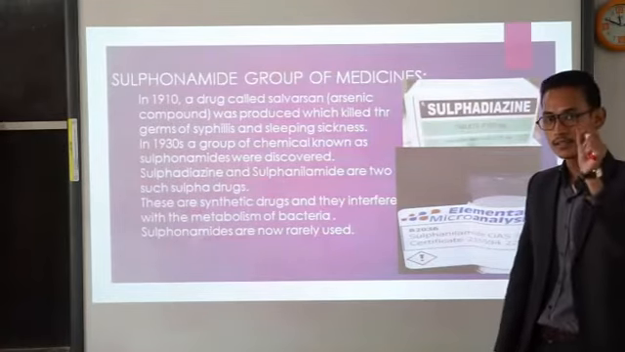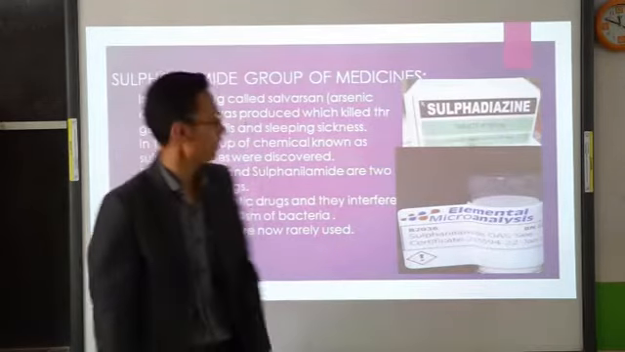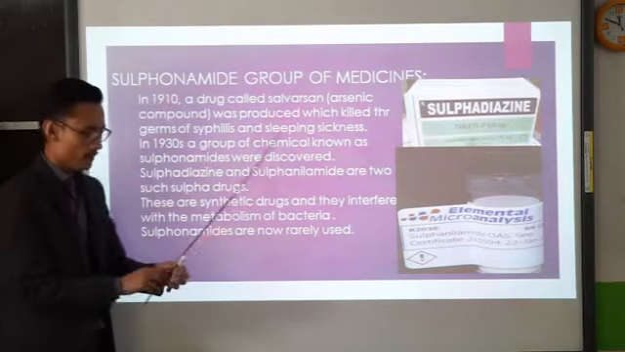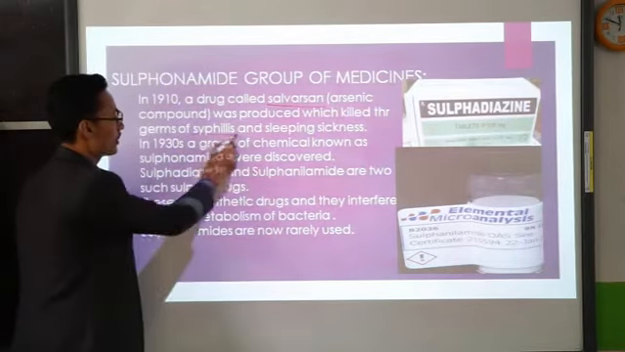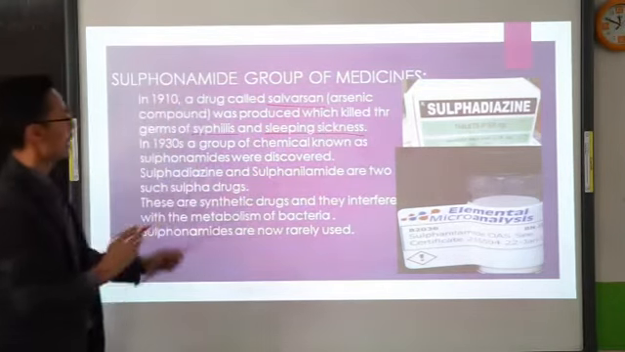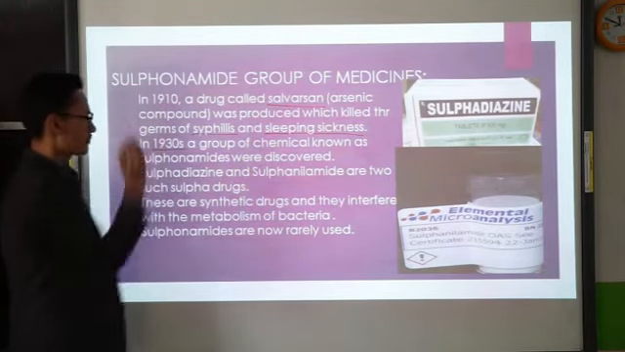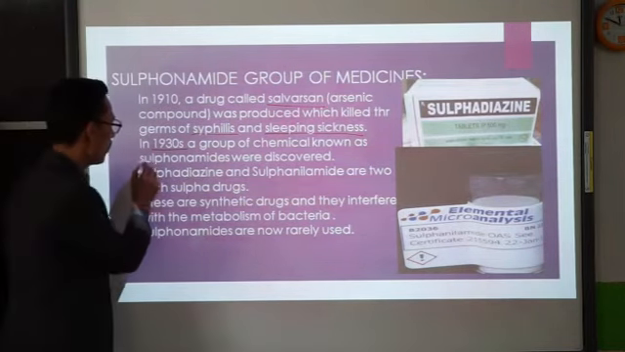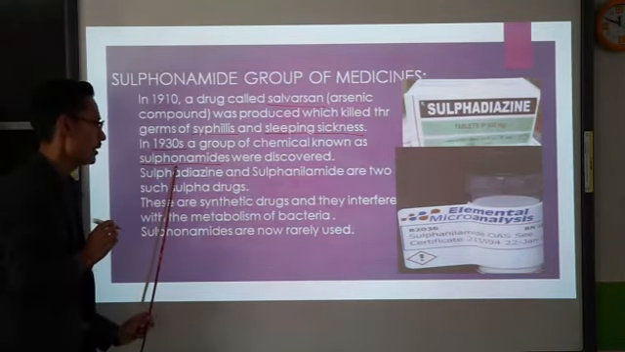Now the chemicals that contain sulfur are called sulfonamides. The sulfur containing drugs or chemicals. First of all, in 1910, a drug called salvarsan that contains arsenic was used for the treatment of the STD called syphilis and sleeping sickness. So these two diseases were treated with the help of the drug called salvarsan that contains arsenic. Then in 1930, a second group of chemicals that contain the sulfur group was discovered, known as sulfonamides. Clear? So sulfonamides means that they contain the sulfur group.